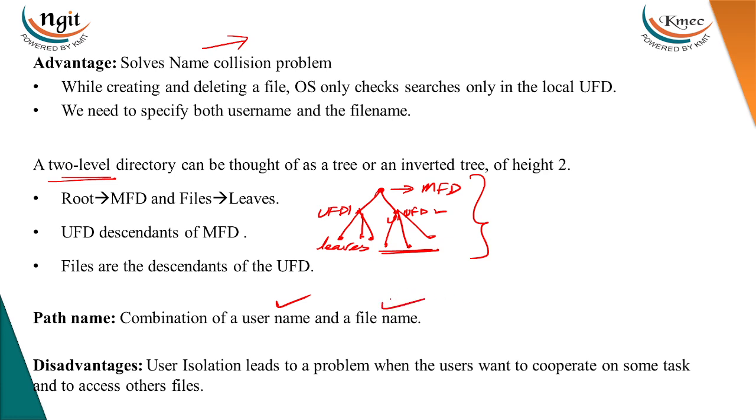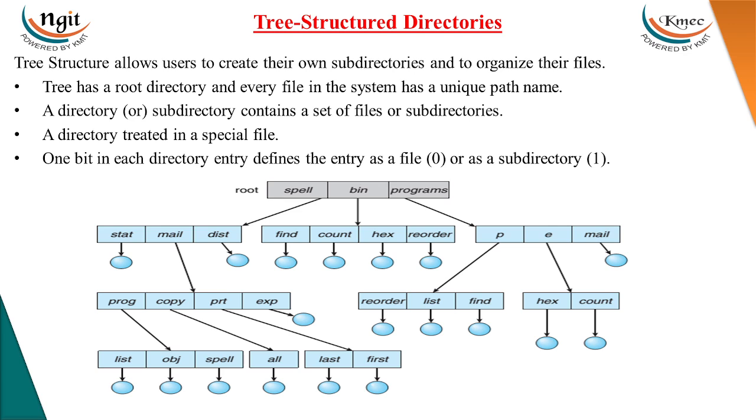And the disadvantage of this two level directory is user isolation. Okay, when users want to cooperate on the same task or access other users' files, this will lead to some type of synchronization or sharing problems. Sharing the files of one user with another user will be somewhat difficult.